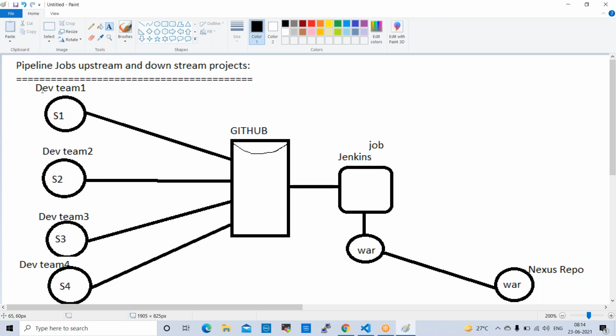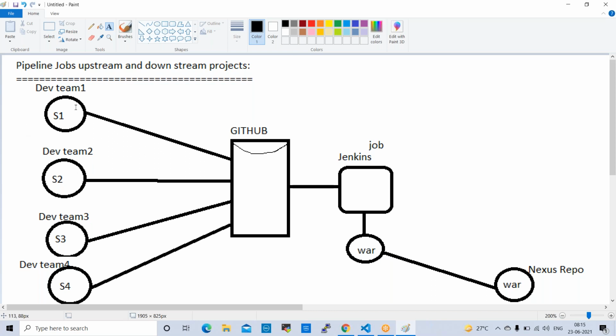Once the development team's sprint 1 is completed and pushed to Jenkins, then only it should pick the second one. Once that is pushed to Jenkins, then the third one should pick. Once it is picked by Jenkins, the fourth one should start. So my sequence is like this. Once this job is success, once this code is pushed, then only the next code should push, in that sequence.